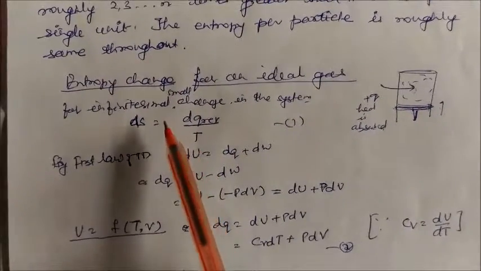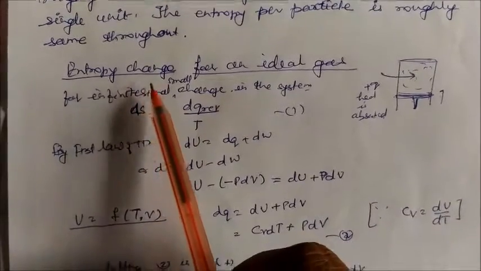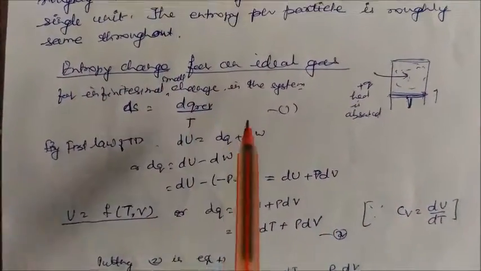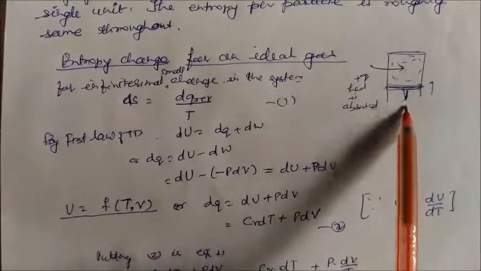Now we'll calculate mathematically how we can calculate the entropy change for an ideal gas. So this is an ideal gas in a cylinder. It has a piston.